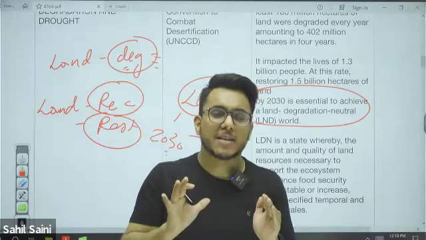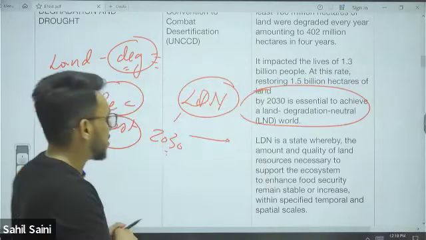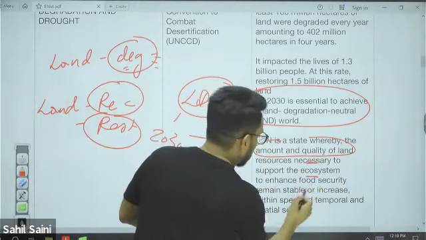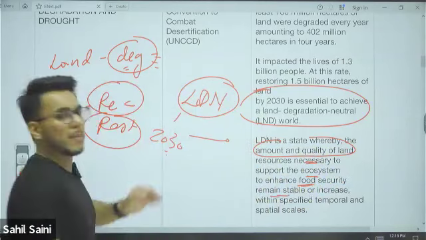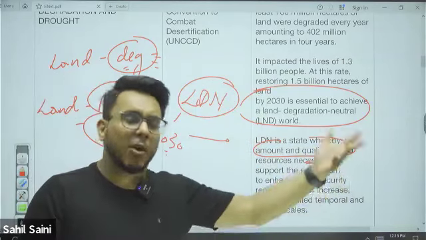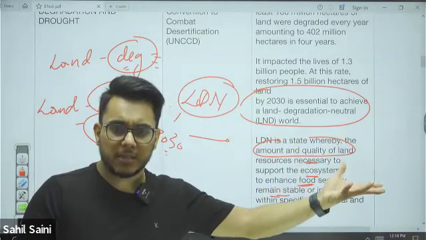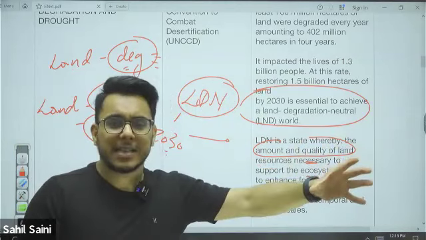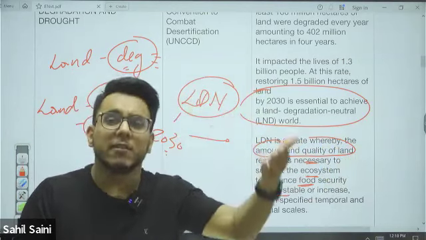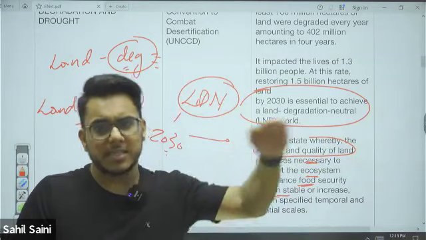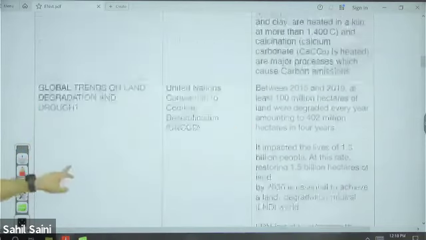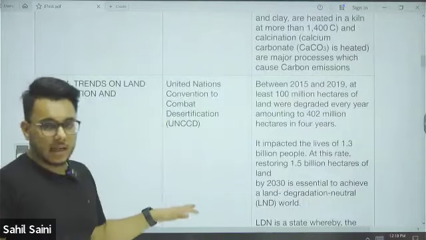Now, what happens by this land degradation neutrality? The amount and quality of land necessary to support the ecosystem or to enhance the food security remains stable. If we are losing the land every year, then obviously food insecurity will become a challenge. So land is getting degraded, but you are also restoring the land, so that the land which you need for certain necessary needs stays stable. So land degradation neutrality is to be achieved by 2030.